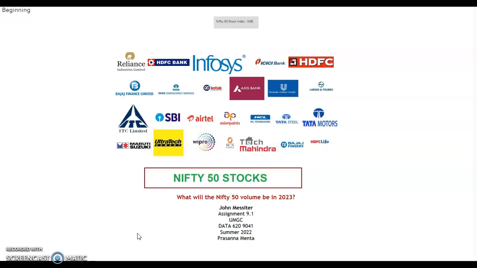The data that I used is the price history and trading volumes of the 50 stocks in the index Nifty 50 from the NSE, or the National Stock Exchange of India. The data sets are at a day level with pricing and trading values for each stock, and the data spans from January of 2000 through April of 2021.